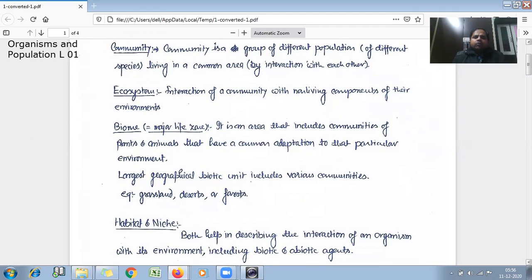So, biome is a combination of several ecosystems and it is the largest geographical biotic unit, and includes various communities such as grassland, desert, and forest, etc.